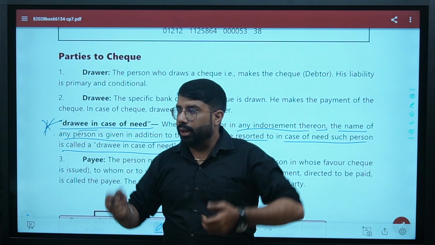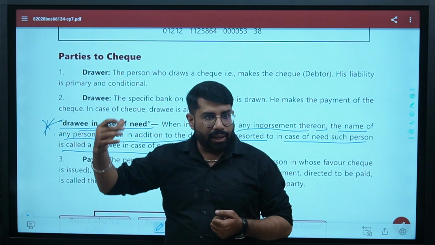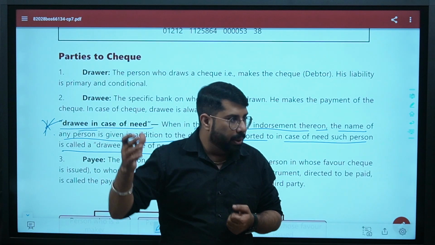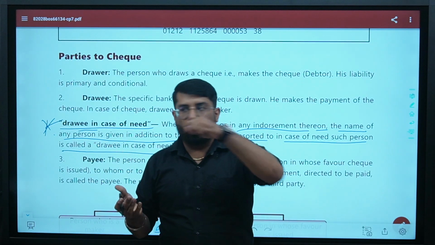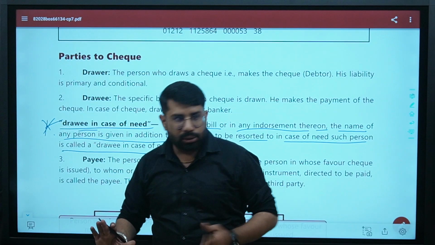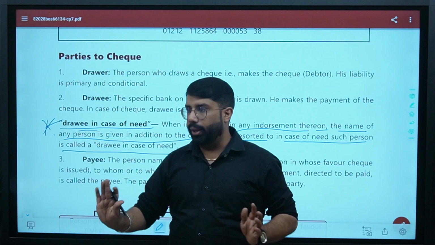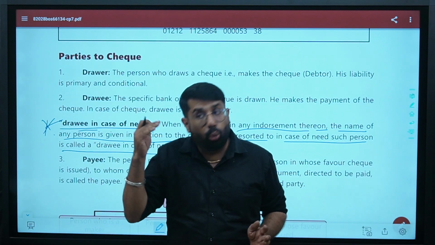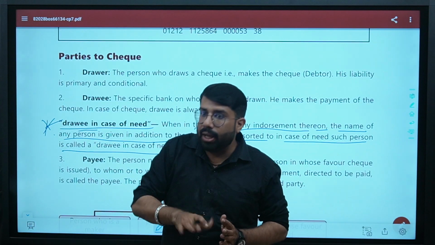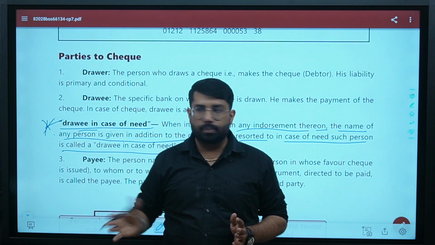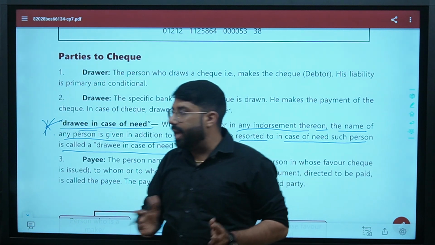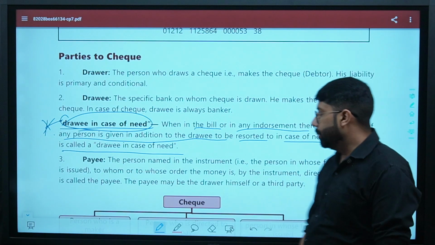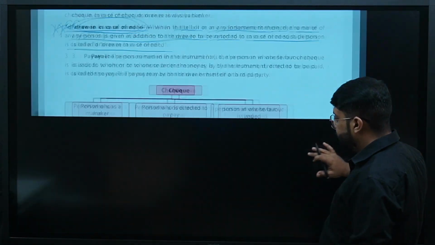So what we are trying to say is that primarily A will do all the things. But if A is not available, then B will perform on behalf of A. It means generally A is the drawee, but if A is not available, only and only then B will act as a drawee. Are you clear? So B here will be known as drawee in case of need. Are you clear?